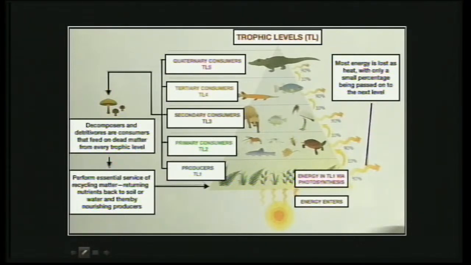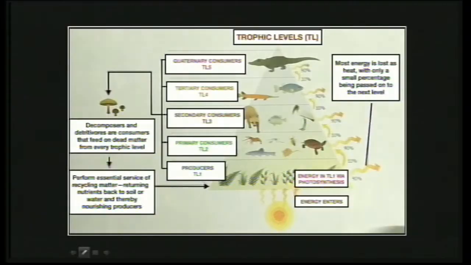And that is the reason that you cannot have so many trophic levels, because energy is lost in every trophic level. As you can see in the box, most energy is lost as heat, because when we are doing some work, even when we are talking, we are losing some heat from our body. Similarly, different organisms, when their cells function, also lose some heat. So energy is lost in the process.